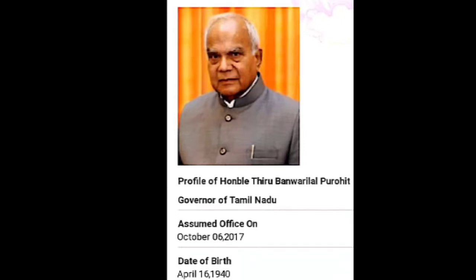You can check this photo; everyone knows this personality very well, the Governor of Tamil Nadu. At present, the Governor of Tamil Nadu is Thiru Banwarilal Purohit. When did he assume office? On October 6, 2017, he assumed office.